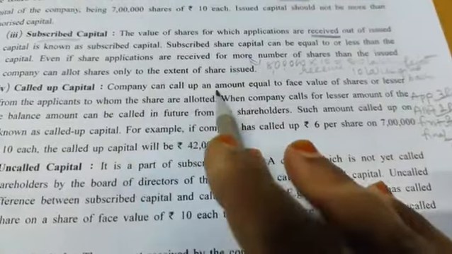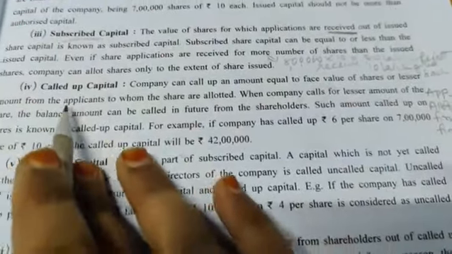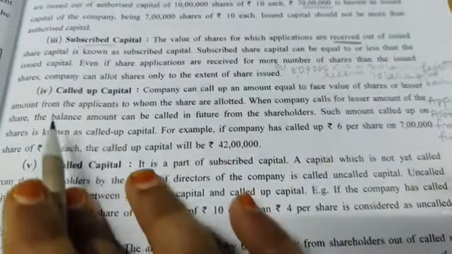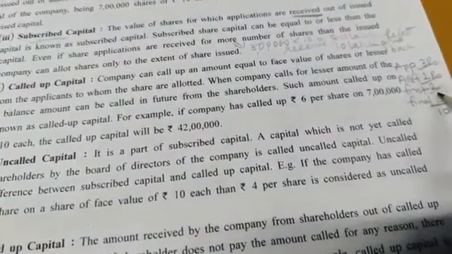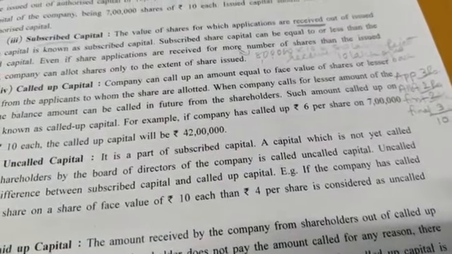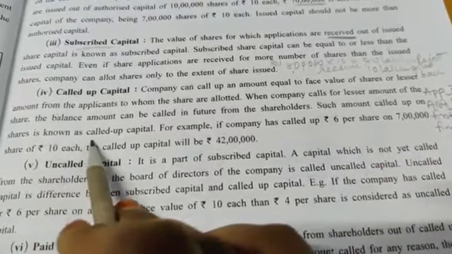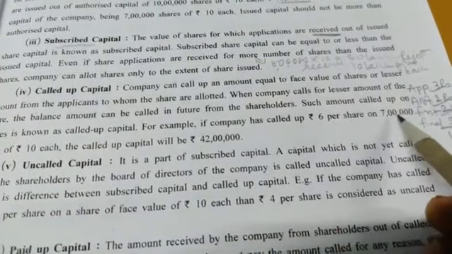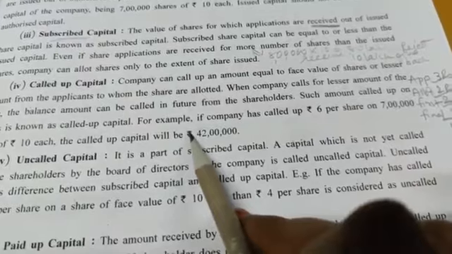Okay, so the company can call up an amount equal to the face value. Either they can call up altogether 10 rupees or a lesser amount from the applicants to whom the shares are allotted. When the company calls for a lesser amount of the share, the balance amount can be called in future. See, the company has called this 3, so this 3 rupees the company may call up in future whenever needed. Such amount of called up share is known as called up capital. For example, if the company has called up 6 per share, so 6 into 7, it means a total of 42 lakhs the company has called up.